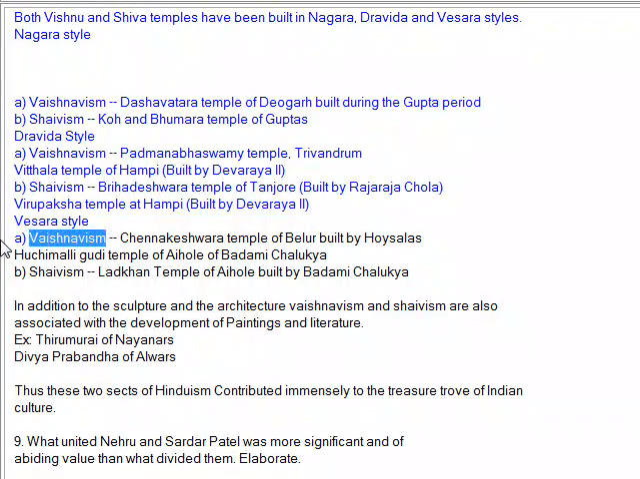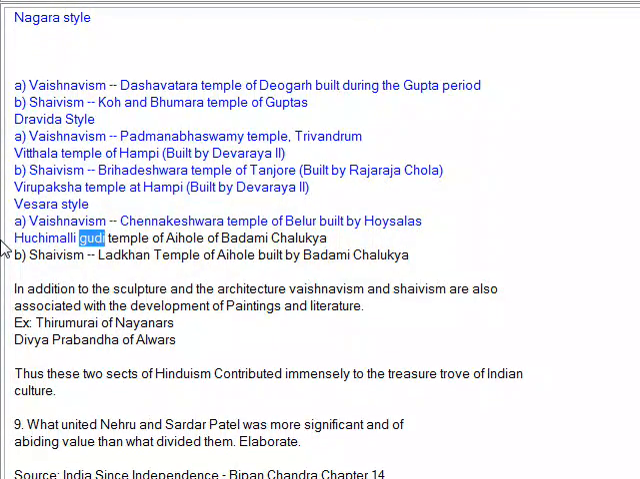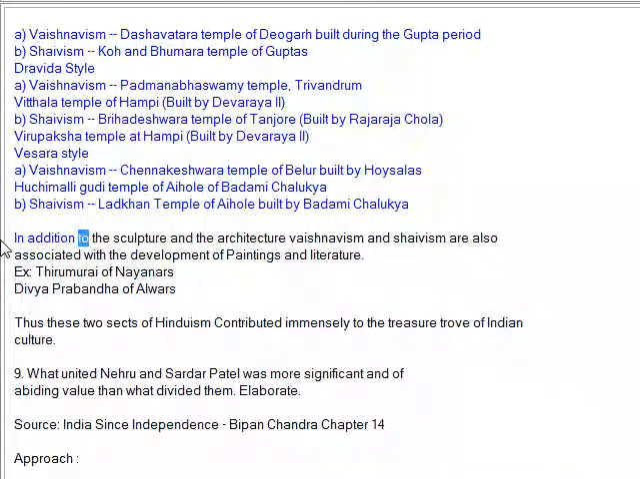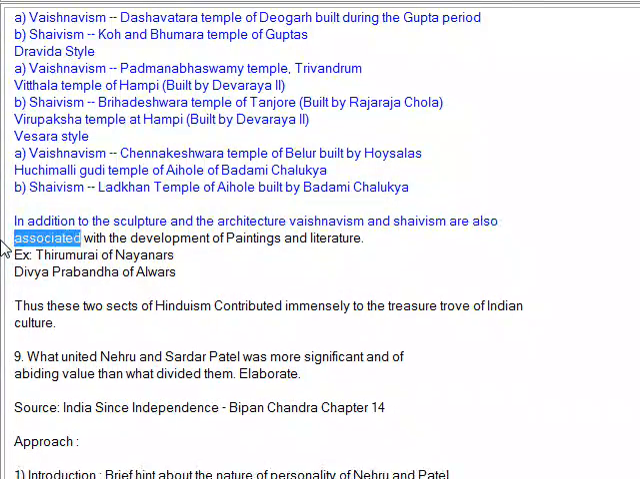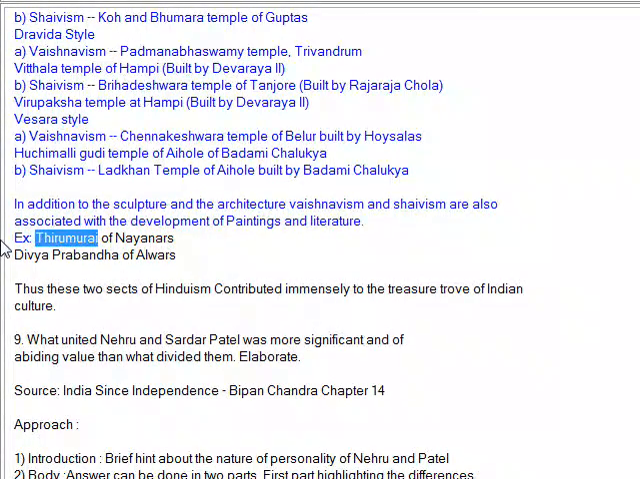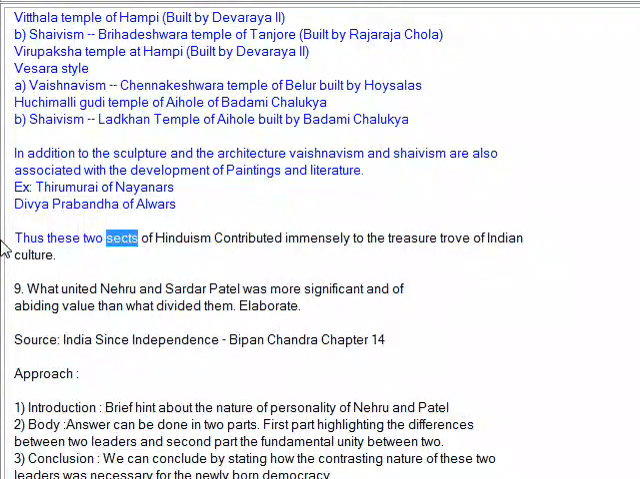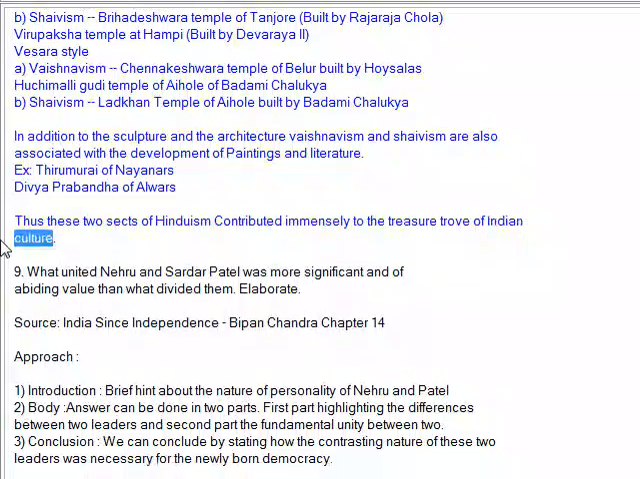Vesara style. Vaishnavism: the Chennakeshava temple of Belur, built by the Hoysalas, and the Durga temple of Aihole, built by the Badami Chalukyas. Shaivism: the Ladkhan temple of Aihole, built by the Badami Chalukyas. In addition to sculpture and architecture, Vaishnavism and Shaivism are also associated with the development of painting and literature, such as the Tirumurai and Divya Prabandha of the Alwars. Thus these two sects of Hinduism contributed immensely to the treasure trove of Indian culture.